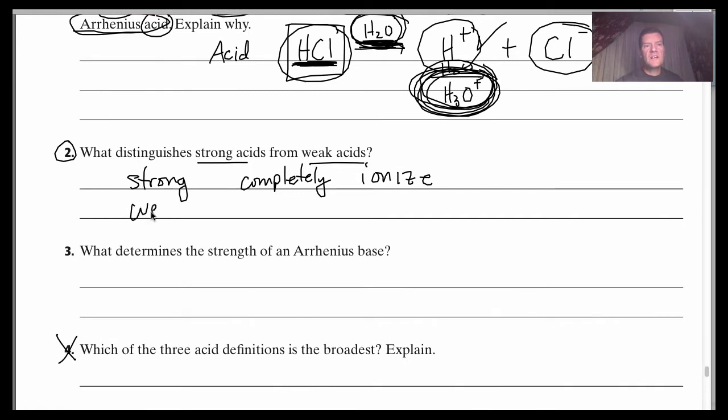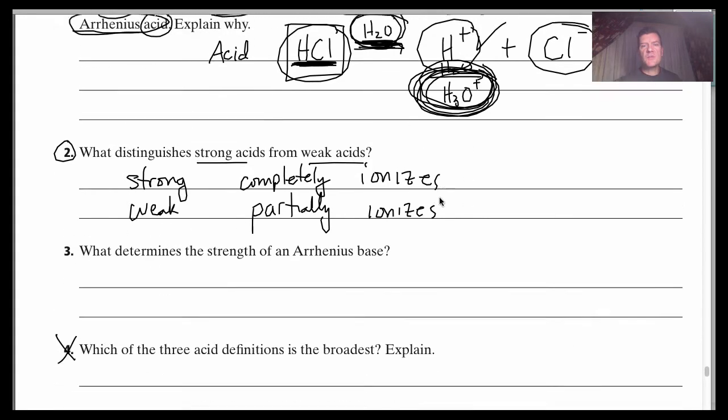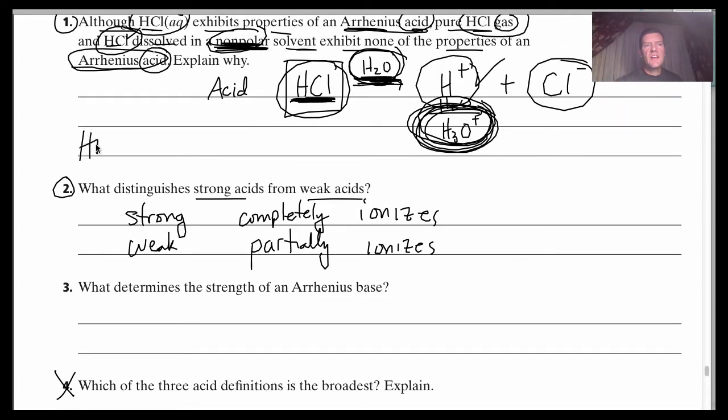A weak acid partially ionizes. Now, what do I mean by that? Here's an example. A weak acid would be like HF. What that means is when you put that into water, yes, some of these HF molecules are going to break apart into H+, that is going to combine with the water and give you hydronium, and the F-. But then some of these hydronium and fluoride ions are going to turn back into HF. And it's only going to be a partial ionization.